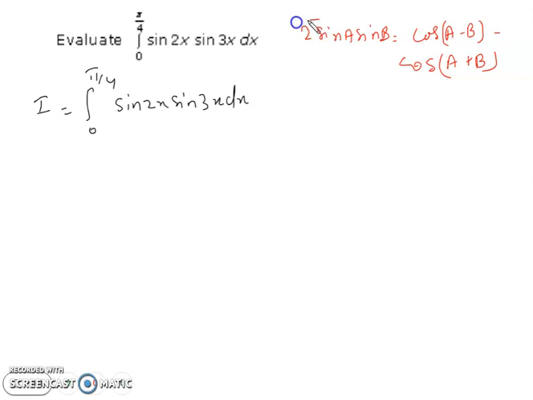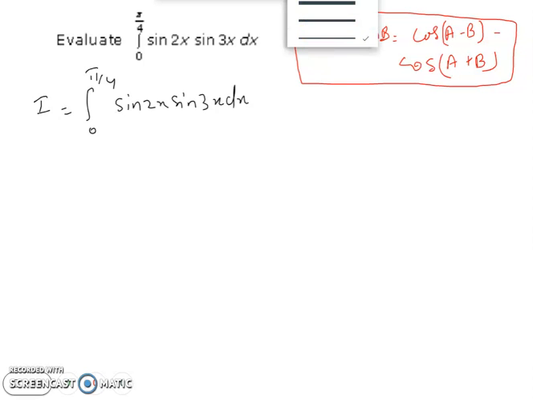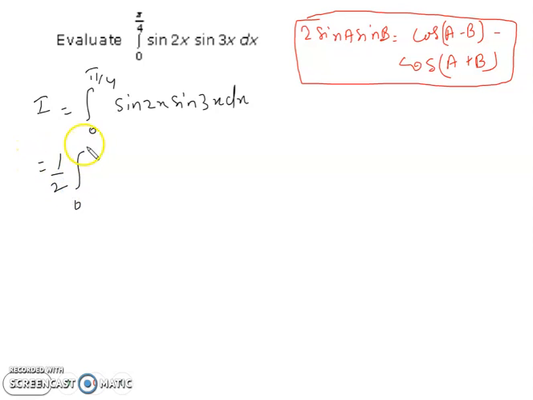We are going to apply this formula, but this is not in the form of 2 sin a sin b, it is only sin a sin b. So how can we obtain the form 2 sin a sin b? By multiplying and dividing by 2. So we get 1 by 2, integral from 0 to pi by 4, of 2 sin 2x sin 3x dx. Are you getting my points?